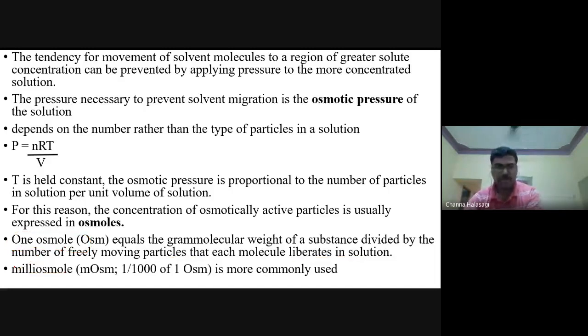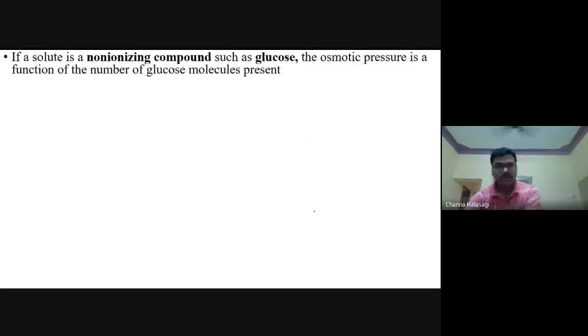Okay, so this is the concept of osmosis. Osmole is used for the concentration of osmotically active particles. Now coming to one more thing. Suppose a solute does not dissociate, does not liberate anything, a non-ionizing compound like glucose.